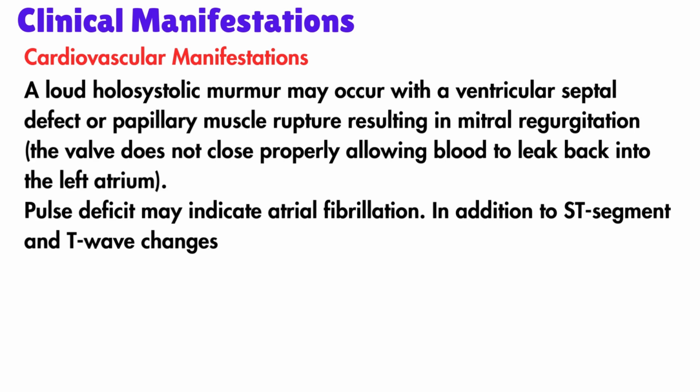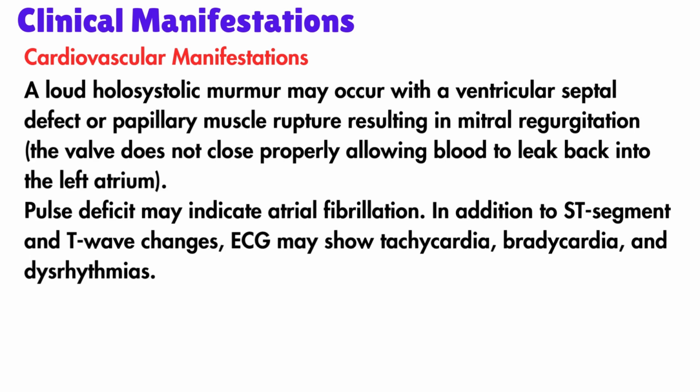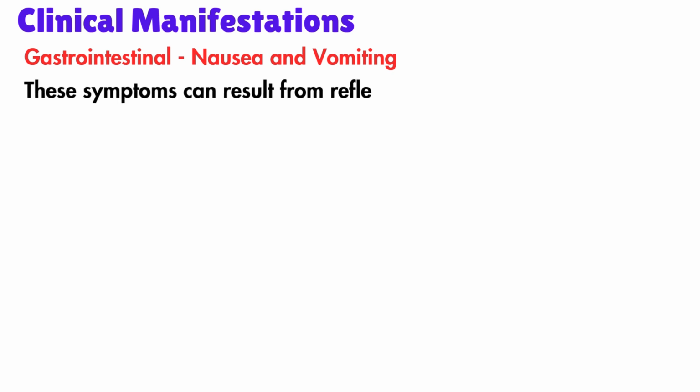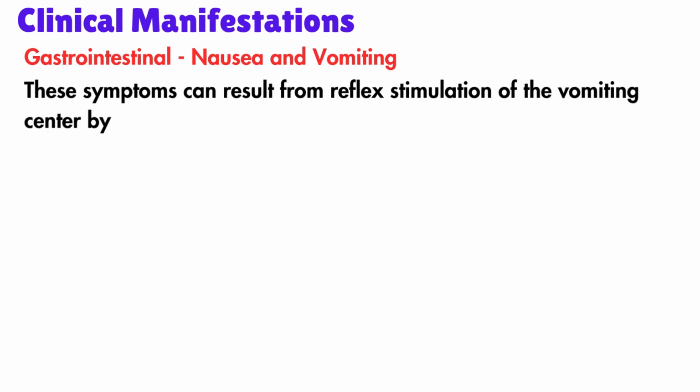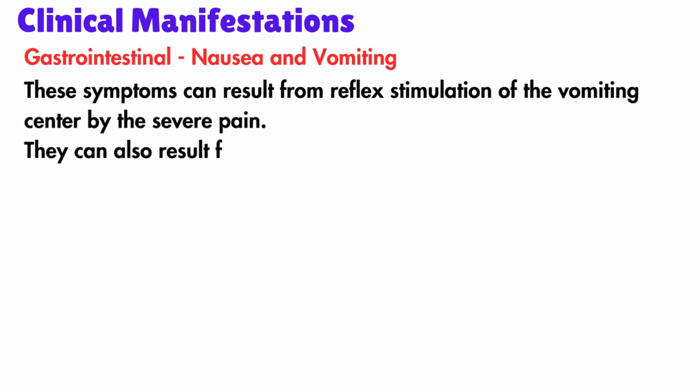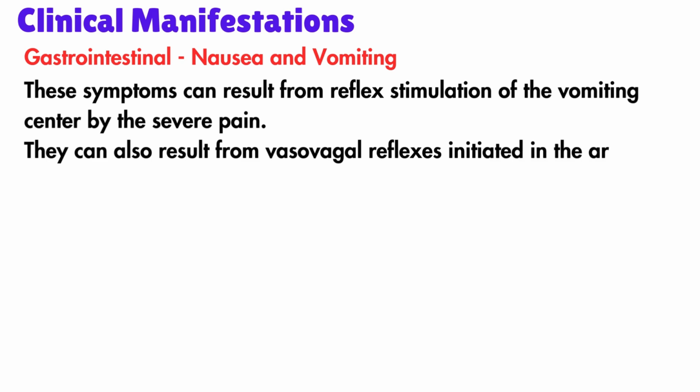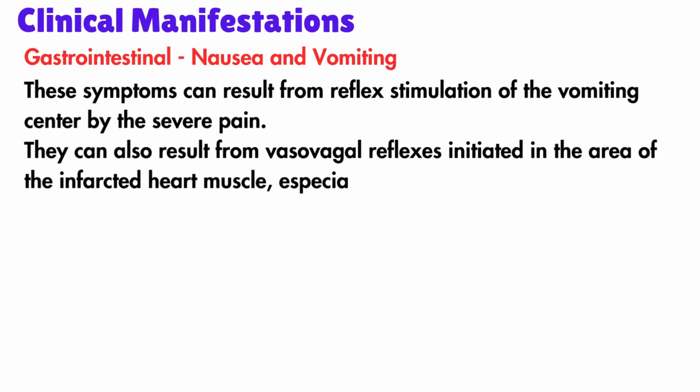In addition to ST segment and T-wave changes, ECG may show tachycardia, bradycardia, and dysrhythmias. Patient may have gastrointestinal symptoms like nausea and vomiting. These symptoms can result from reflex stimulation of the vomiting center by the severe pain. They can also result from vasovagal reflexes initiated in the area of the infarcted heart muscle, especially with inferior wall